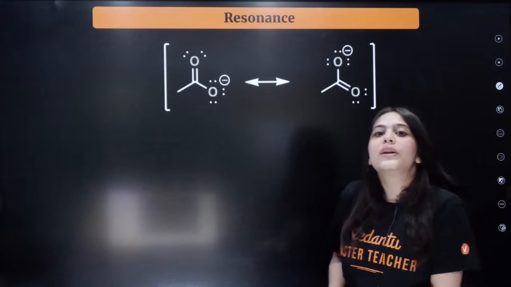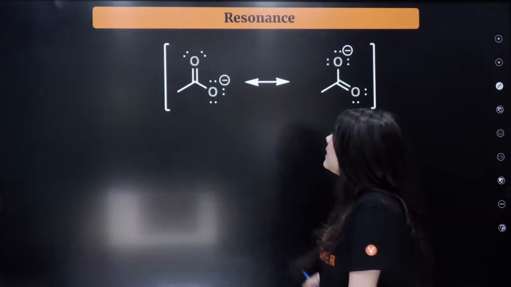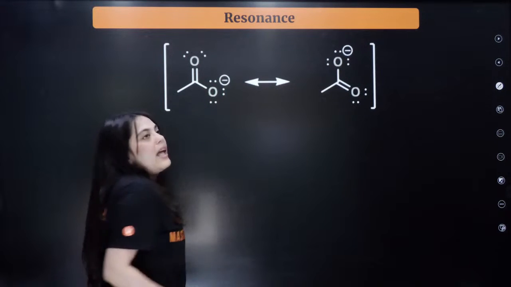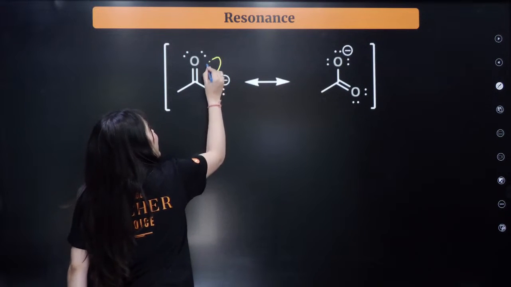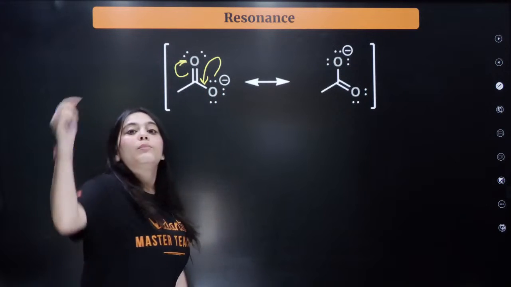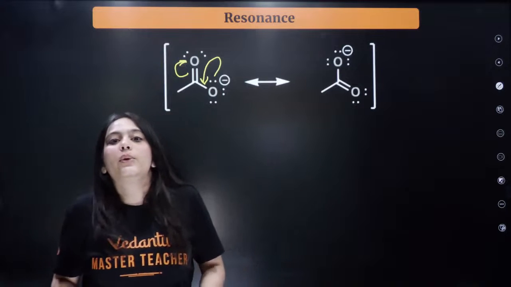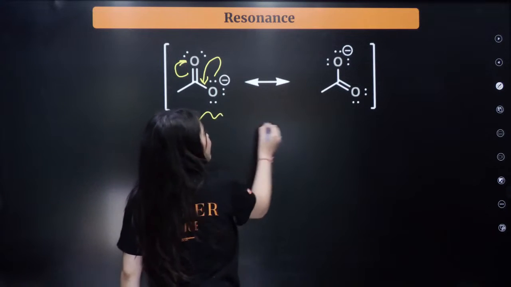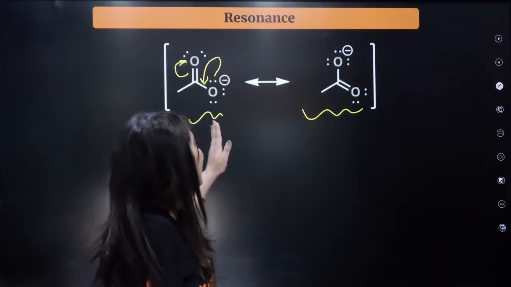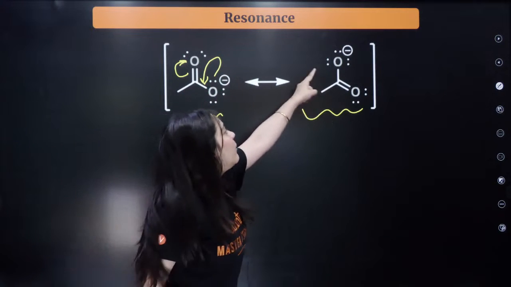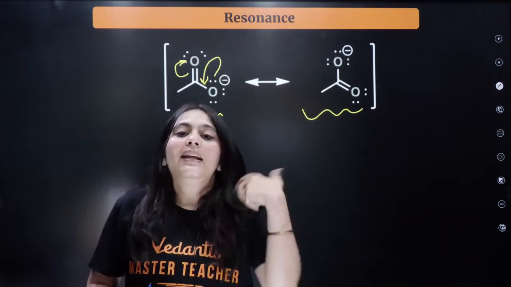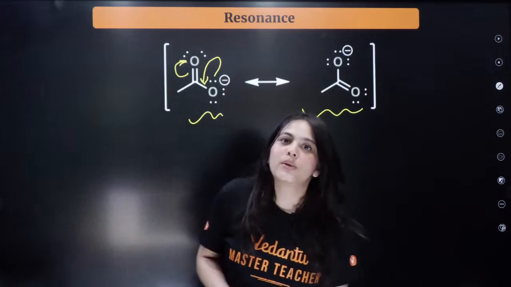Now next is the resonance effect. In resonance, what happens? For example, look at this compound over here. How will it show resonance? Here the oxygen has a lone pair of electrons. So it can donate the lone pair over here, and then this double bond moves over here. This movement of electrons within the molecule is called resonance, right? So this is getting its own resonating structure. Everybody is familiar with resonance. What is happening? The lone pair gets converted into a double bond, and the double bond gets converted into a lone pair. Basic funda of resonance. Now let's talk about the various types of resonance that are available.